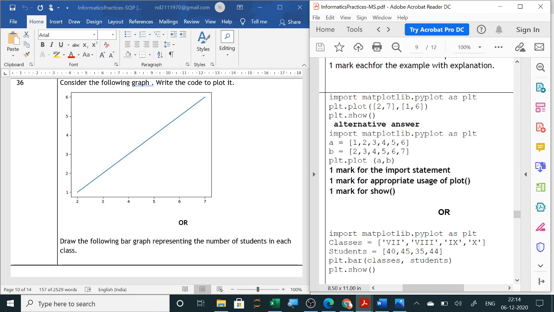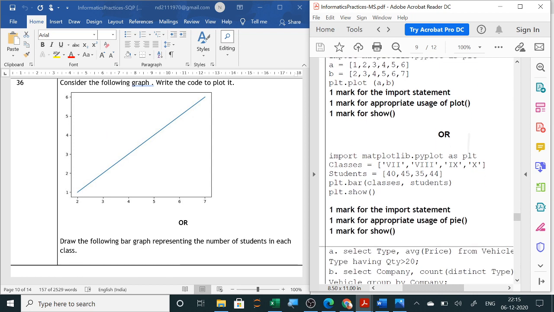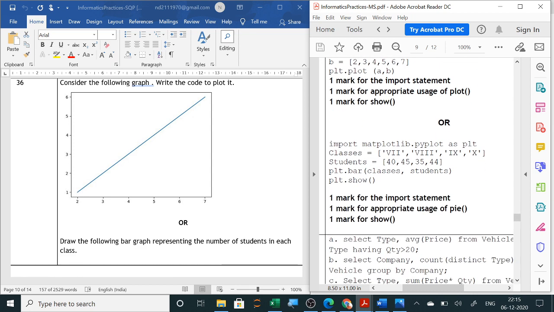If it is line, you are writing plt.plot. If it is bar, you are writing plt.bar. Then what is to be displayed in x-axis, in parenthesis you have to write first, and then the y-axis data. Then other x label, y label, all those things, title you have already done. So now here the last line will be plt.show. So these lines you have to write. plt.show also you have to write. 1 mark for show, it is written here.